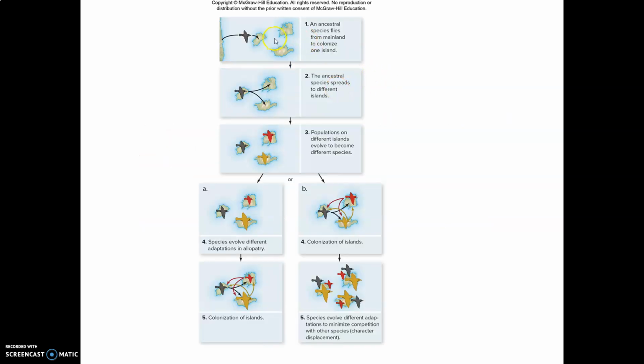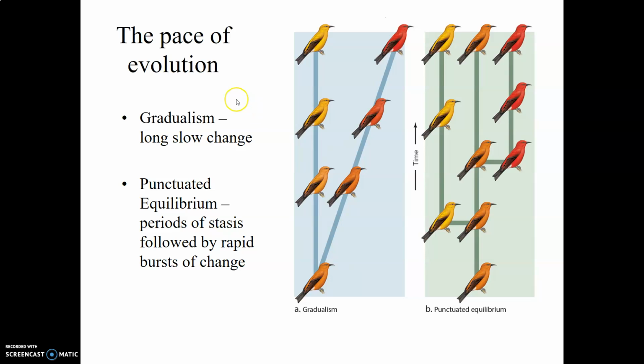Here's a figure from your book kind of illustrating what I was just talking about. A primitive species flies from the mainland to an island, and as the species moves to different islands, new challenges are visualized here, and so different species tend to evolve based upon the separation of these things. Now, Darwin and his cohort of scientists all promoted something called gradualism, which is sort of this slow change of species from a primitive ancestor to modern forms, slowly changing over time.